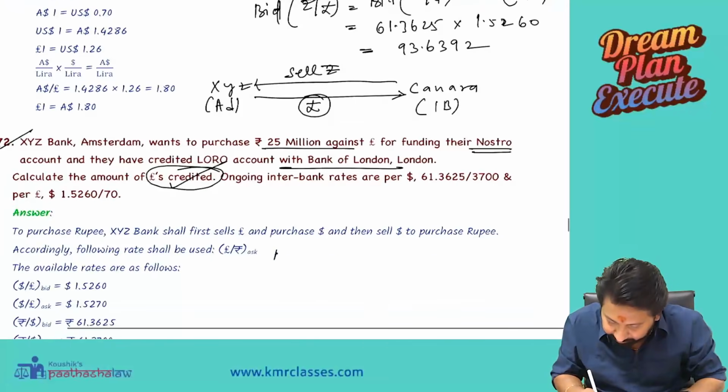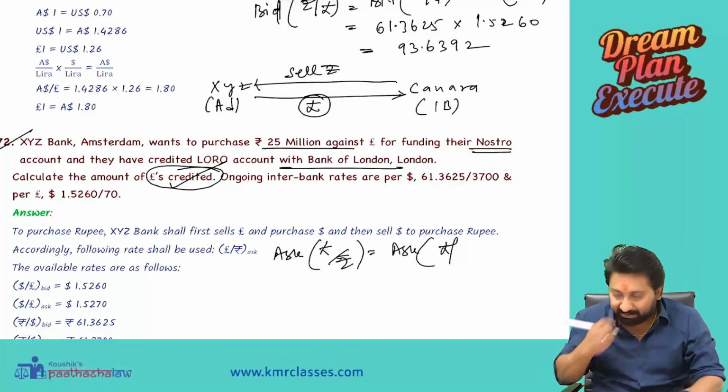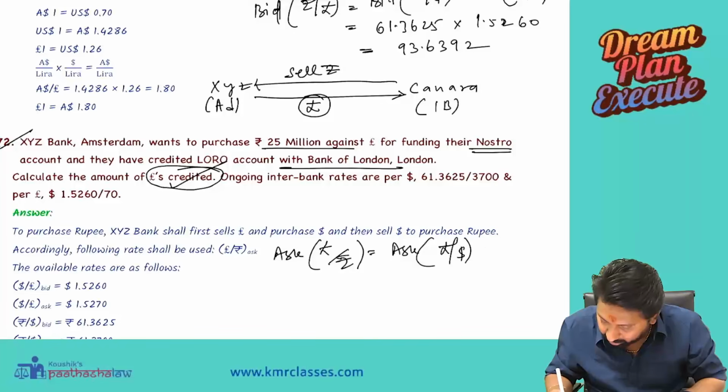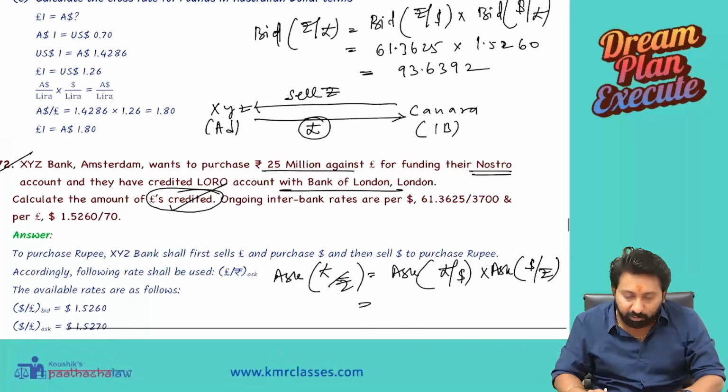Tell me now, ask of. From the rupee point of view, we are doing pound by rupee equal to ask of pound by dollar into ask of dollar by rupee. The given question is dollar by pound, and we want ask of pound by dollar.